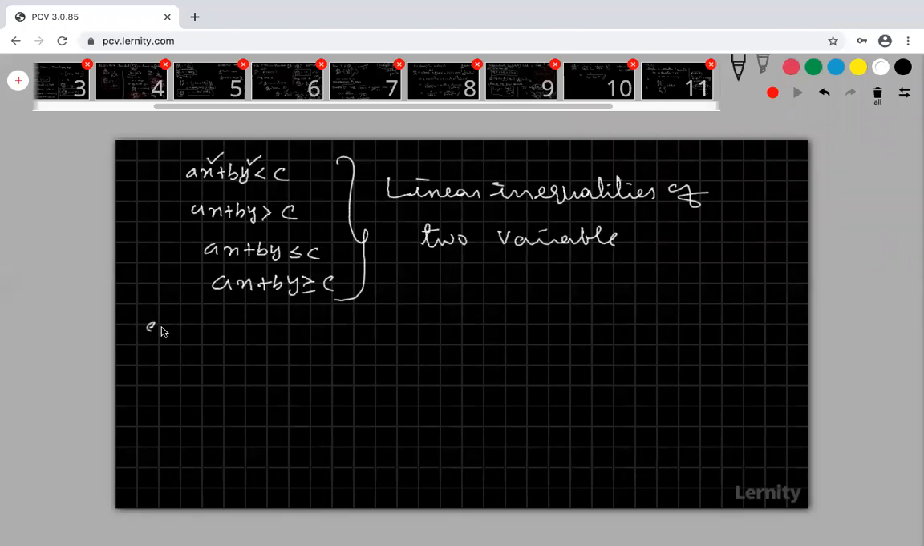For example, look at the examples. x plus y less than 3. Please give one more example for this one. Any example for this? ax plus by greater than 7? Yes.